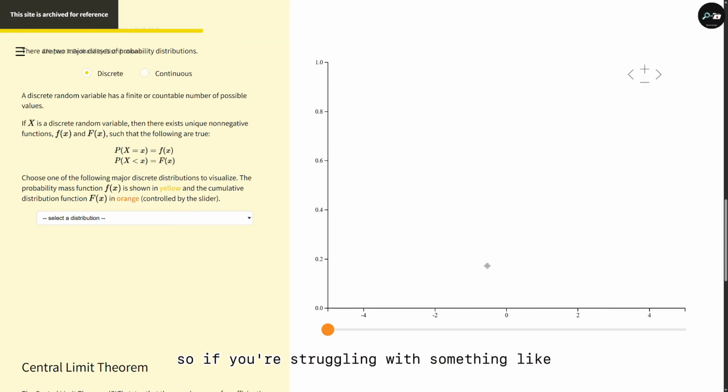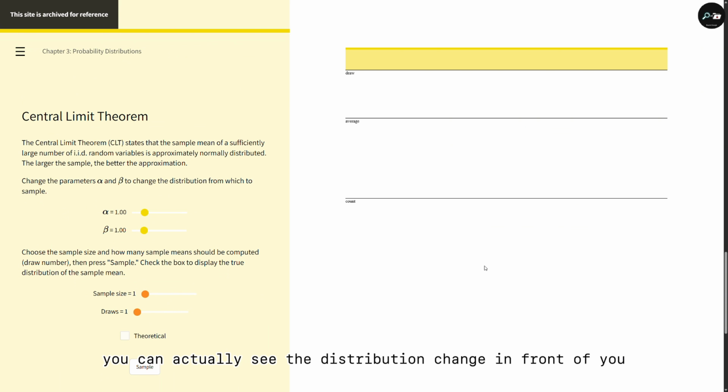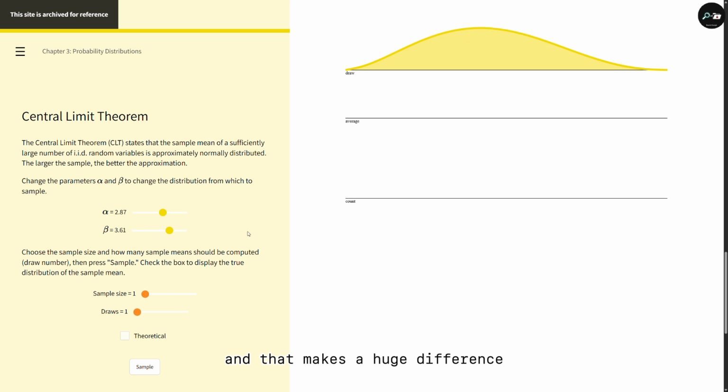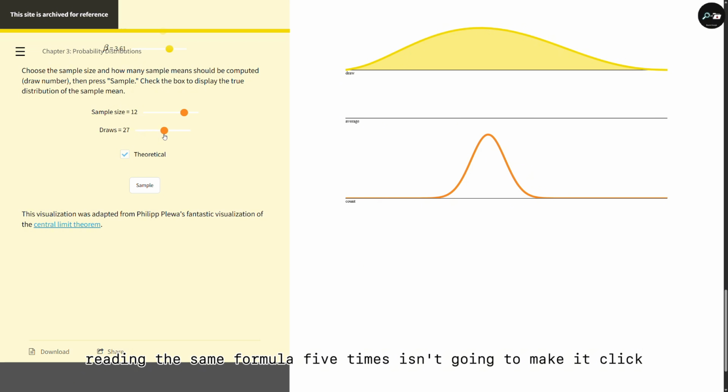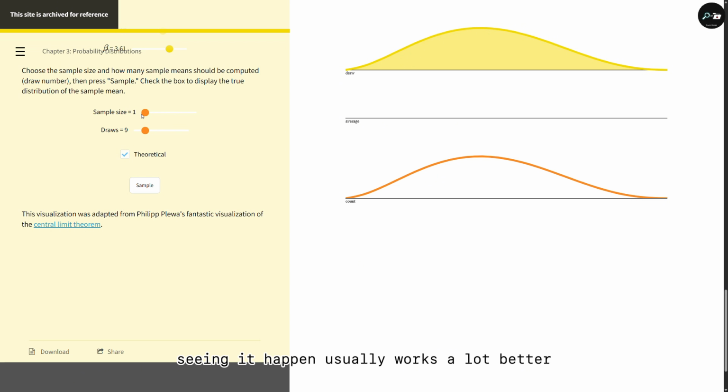So if you're struggling with something like the central limit theorem, you can actually see the distribution change in front of you. And that makes a huge difference, because sometimes reading the same formula 5 times isn't going to make it click. Seeing it happen usually works a lot better.